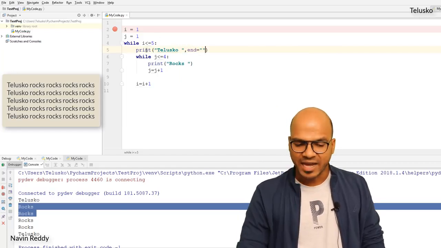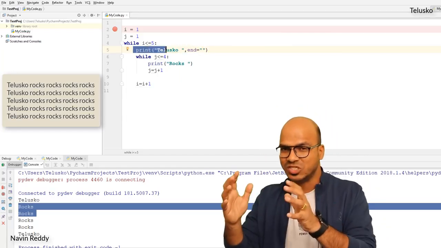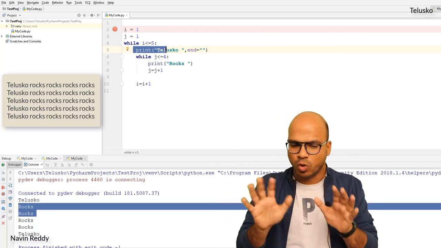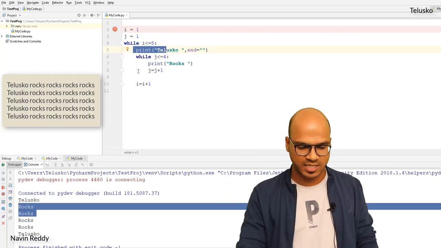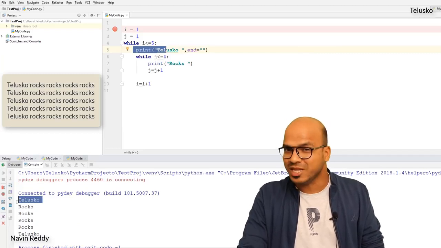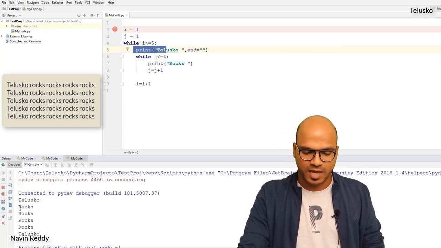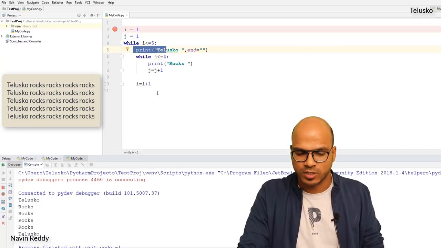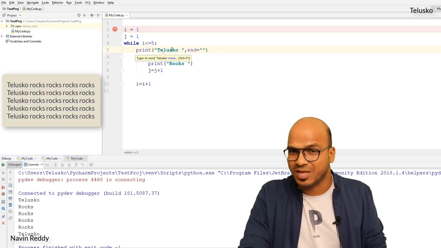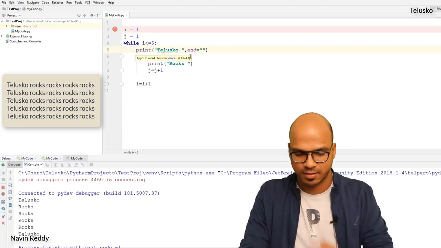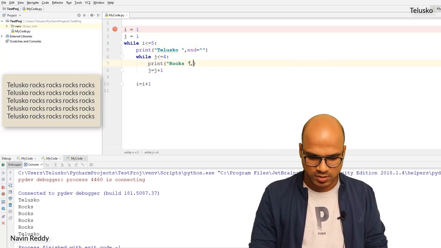Now what it means is, by default when you say print, it will print this statement and come on a new line. I don't want a new line, I want to print on the same line. Example here, if you see, it is printing Telesco and then it is coming on a new line. I don't want that. I want it to print Telesco and stay on the same line. Same thing can be done for ROX. I would say, hey, don't go on a new line, stay on the same line.